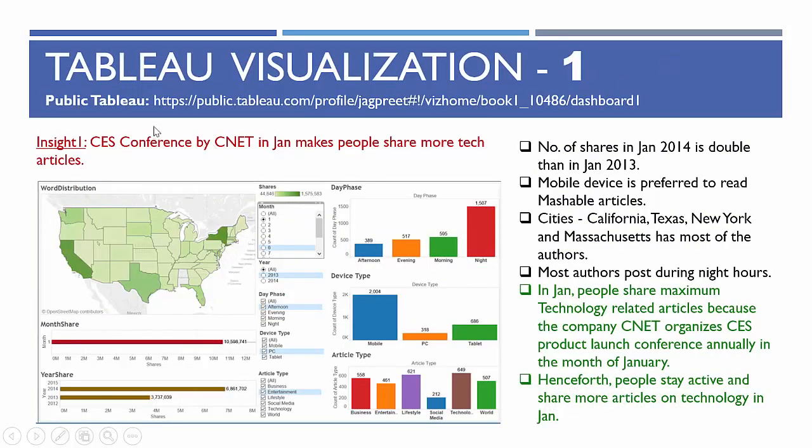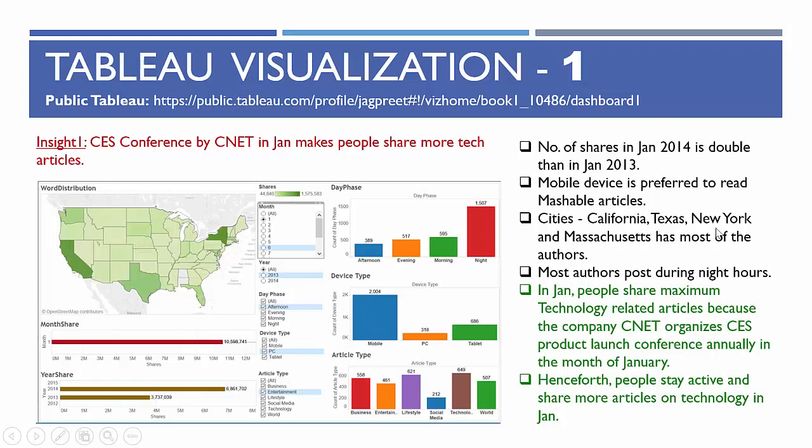Coming to our fourth objective, we did visualization through Tableau. The public link is available here. This is the dashboard where we have uploaded the Tableau workbook. The first insight from the data is that the CES conference by CNET in January makes people share more technology related articles. The number of shares in January 2014 is almost double that in January 2013.